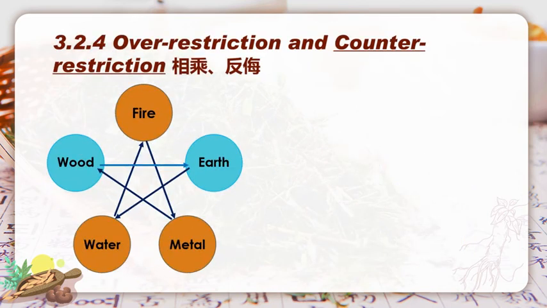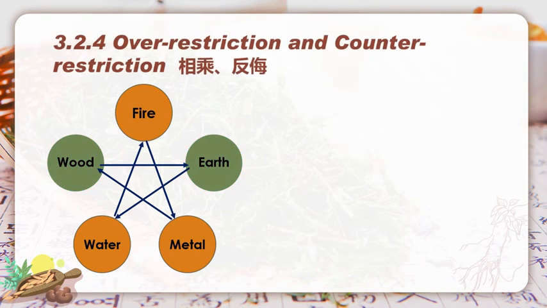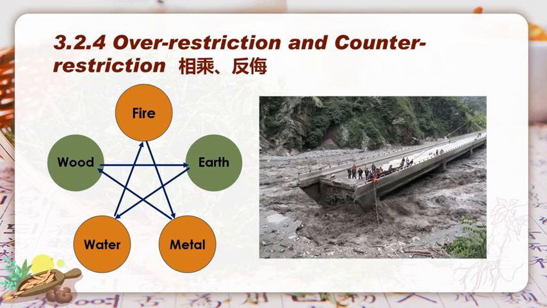And then, what is the counter-restriction? This is a normal restriction from wood on earth. People plant trees and cut forests to protect environment. Well, debris flow is one of the disasters caused by overcutting. It is due to wood getting too weak and incurring a counteraction from earth.